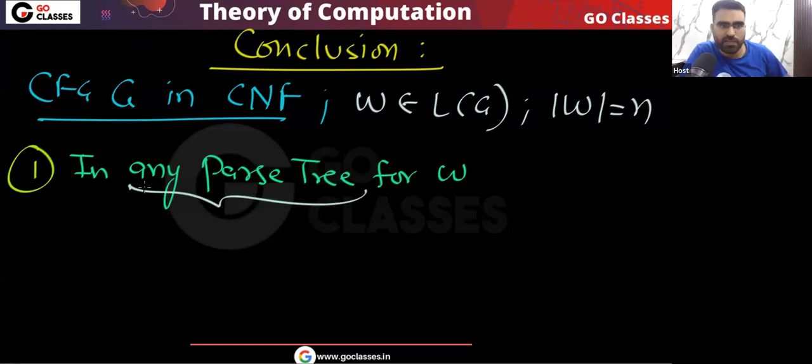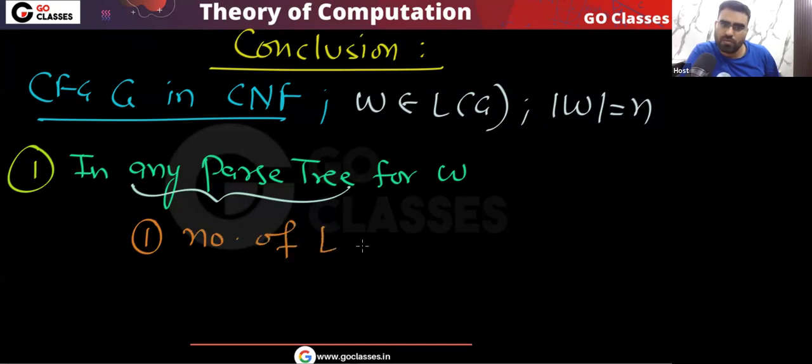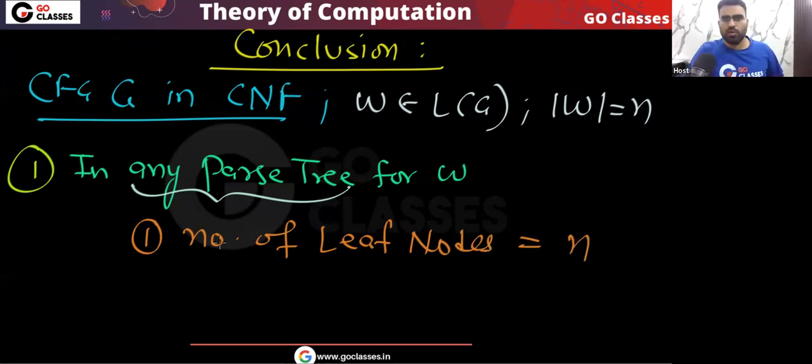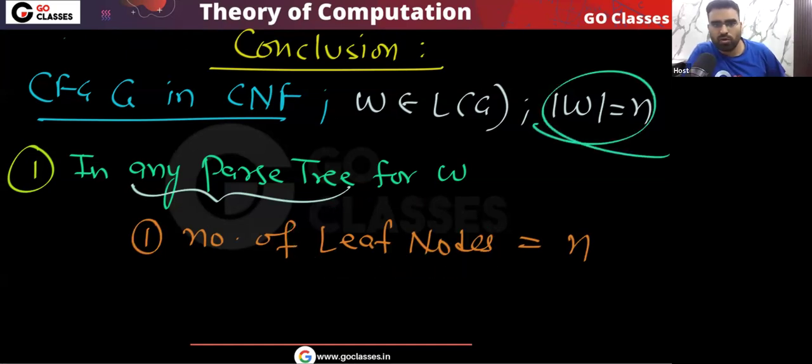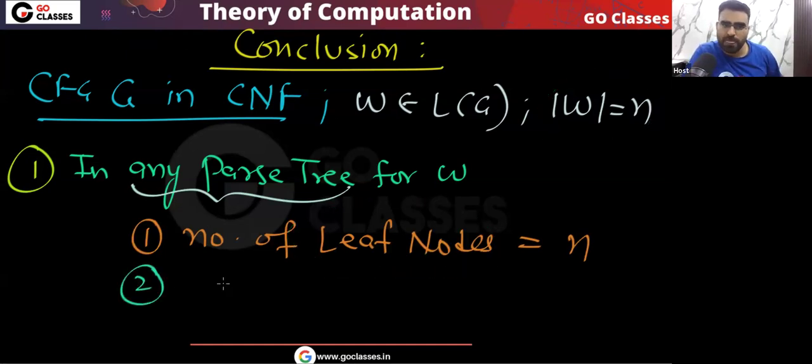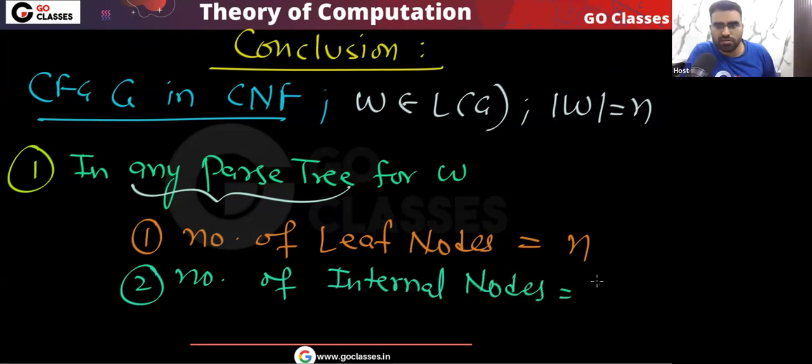Whatever parse tree you take, in any parse tree for w, you tell me a few things, like how many leaf nodes there will be. The first thing: the number of leaf nodes will be n, the same as the length of w. Yes or no? Because leaf nodes mean the length of w. Tell me what will be the number of internal nodes. That will be 2n minus 1.